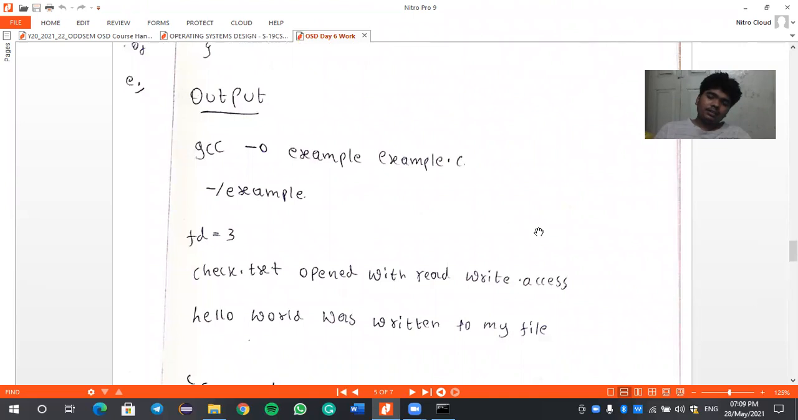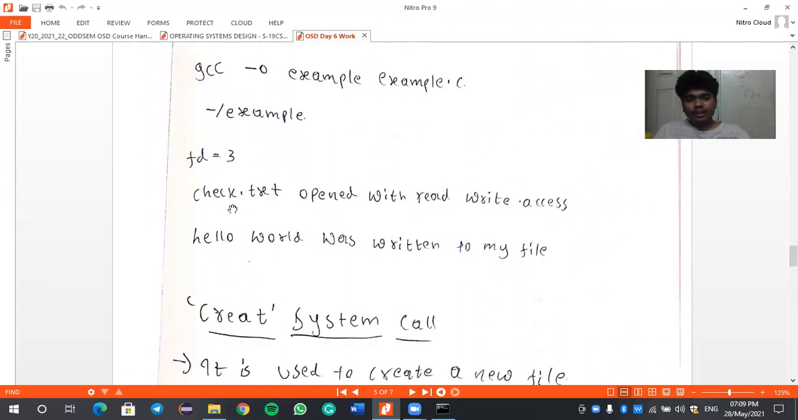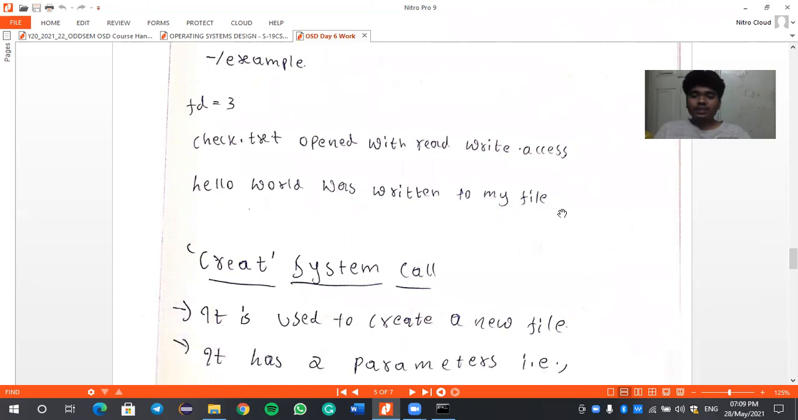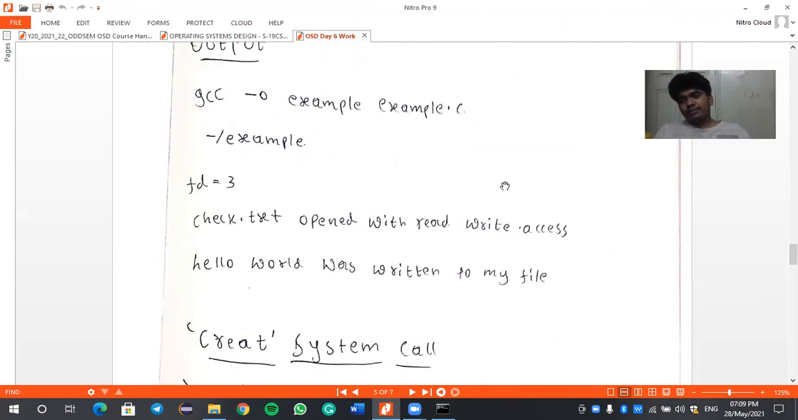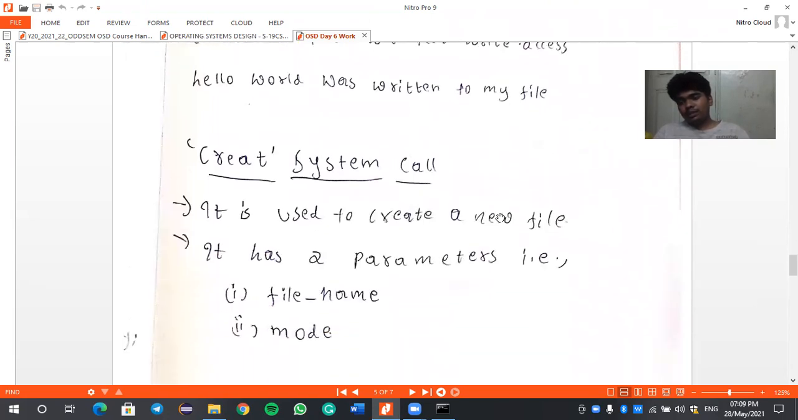So the output is example.c. This is a command which we will use in this command prompt, and then the file descriptor will be 3, that is, it is a success, and check.txt opened with read write access. This is the message which I am passing in: hello world was written to my file. So in this way we will perform a task. This is a simple C code which we can write in this command line interpreter.